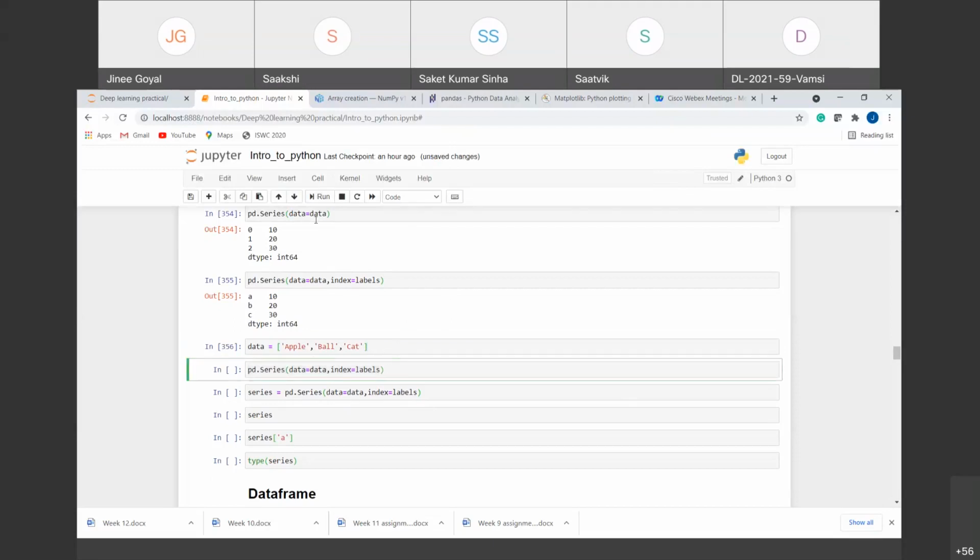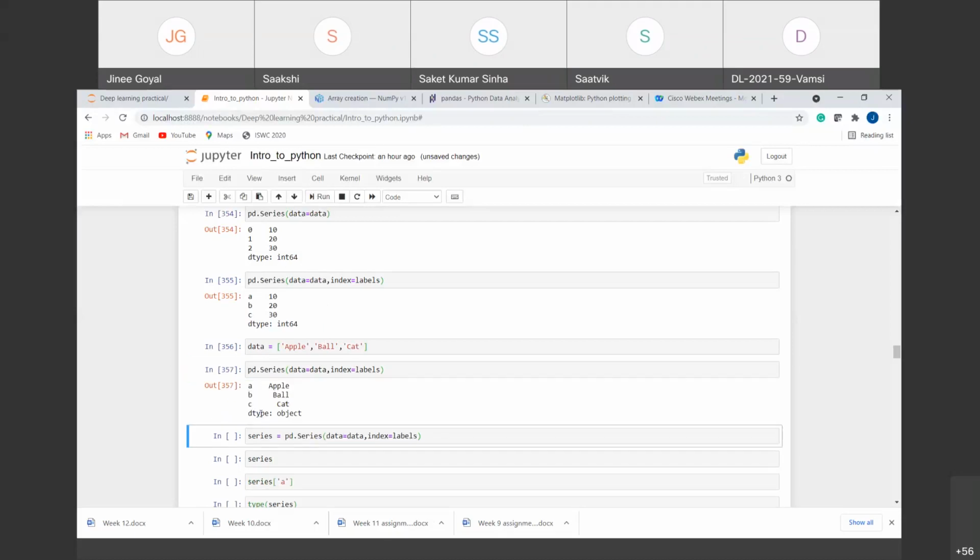And similar to the way before, I have also given the data, that is the new data that we have created, and the labels that we have provided. So you can see the earlier series consists of integer values. Now the difference between these two is that here the data type is integer, int64, because the values that we added here are integers. And here the data type is object. Object here refers to the string. Object can be anything, not only string. Like we can even give functions inside it, right? So it can take that also.